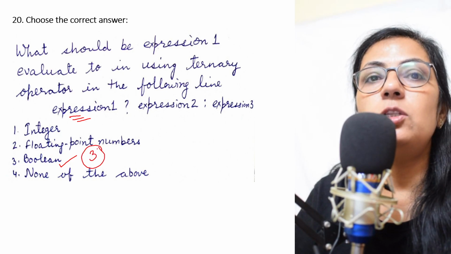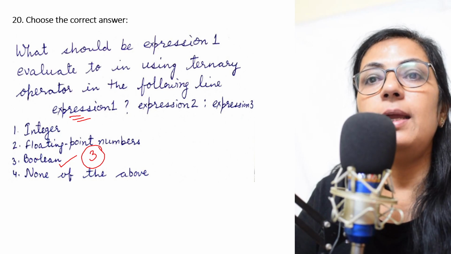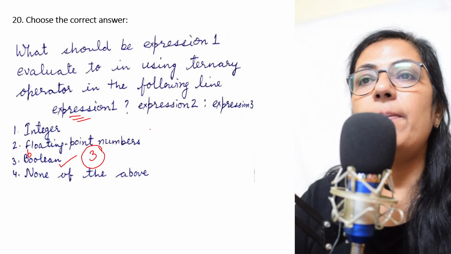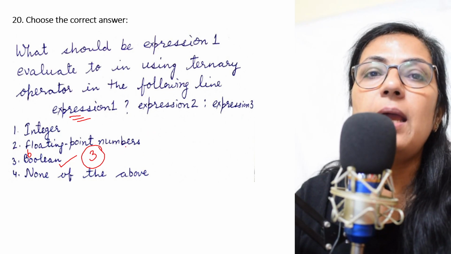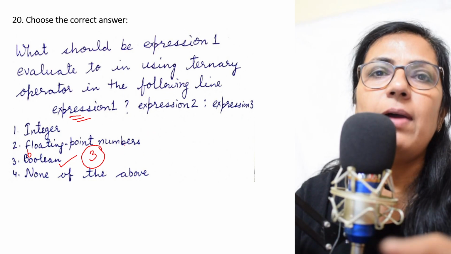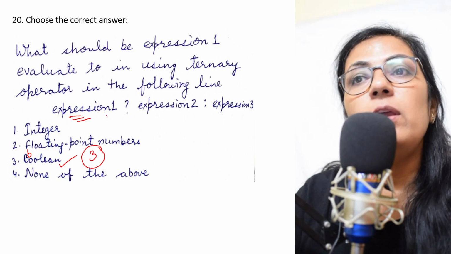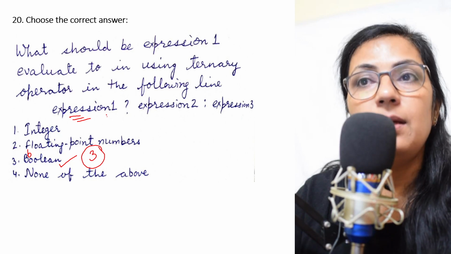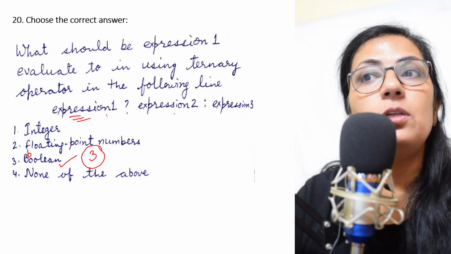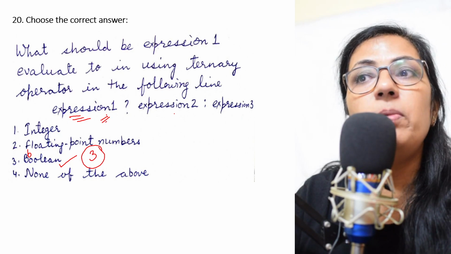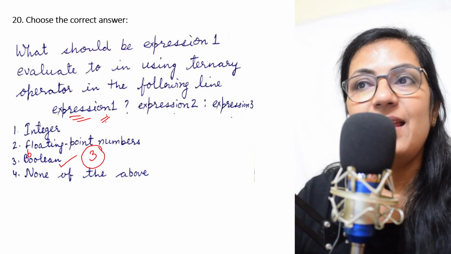It should evaluate to true or false, right? It should actually be small b instead of capital B, but the data type is boolean, evaluated to a boolean value, that is true or false. So if expression 1 is evaluated as true, expression 2 will be executed. And if expression 1 is evaluated to be false, expression 3 will be executed.